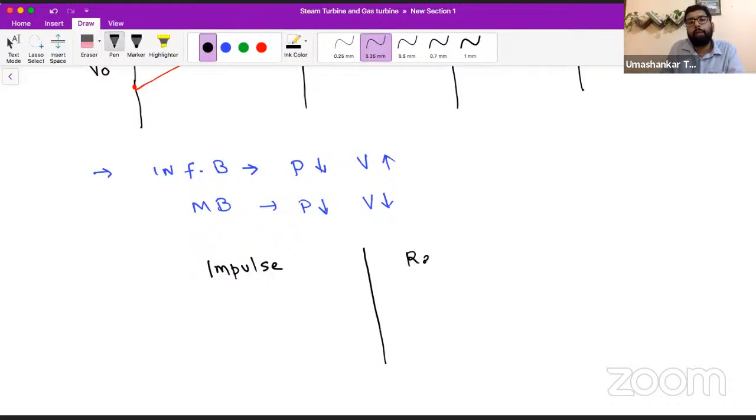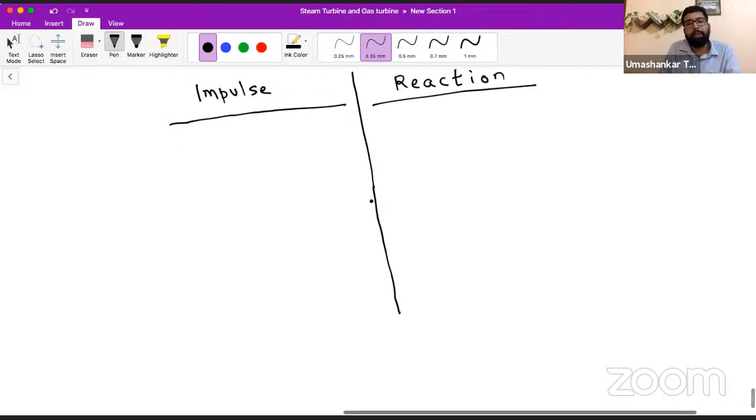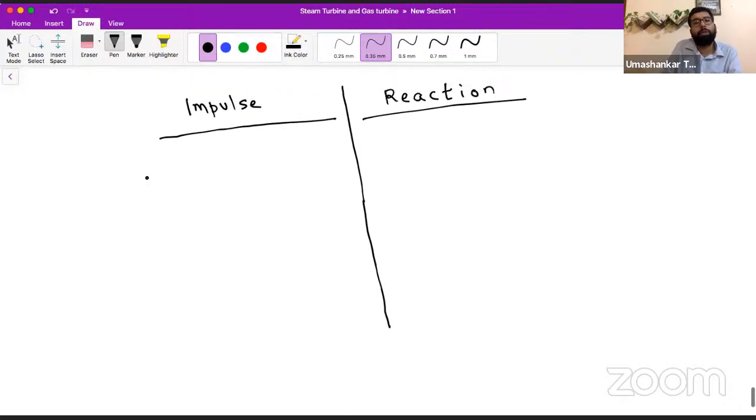So I am taking reference of the questions from the ESE objective papers. What is the basic difference between impulse and reaction? Some objective questions might be asked from this also.